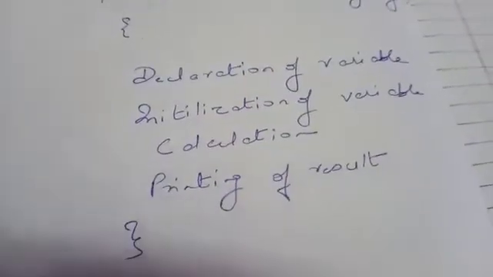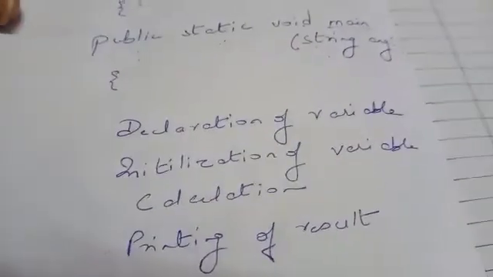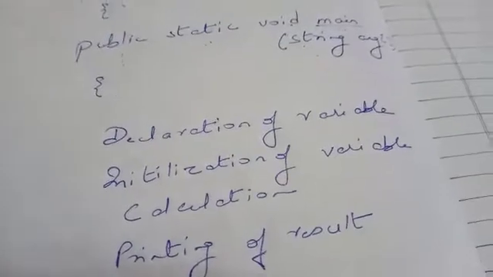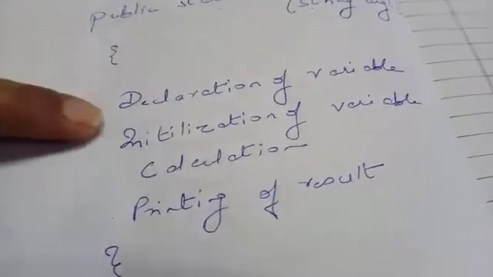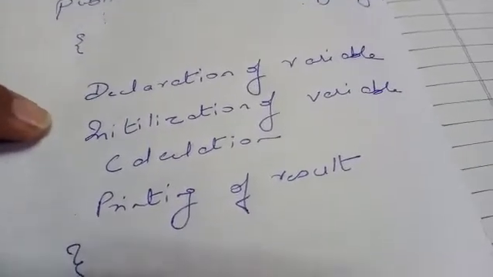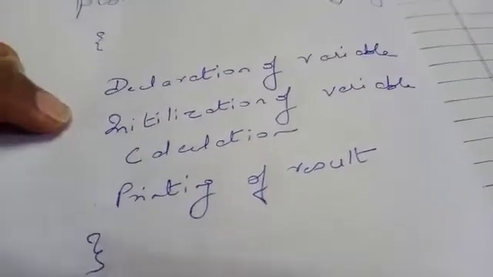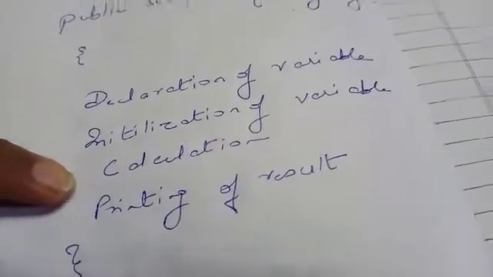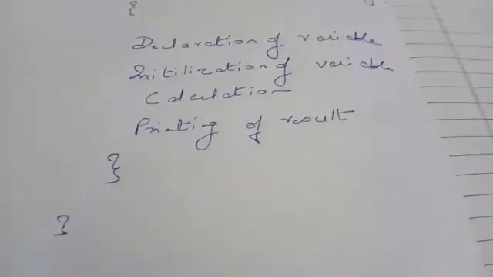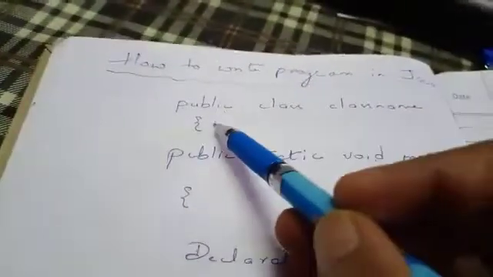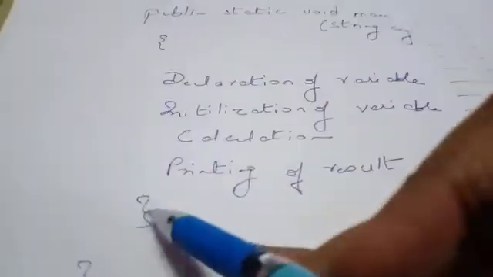The next line is the declaration of variables. Here we will declare all those variables which we will use in our program. In the next line, we will initialize those variables. Initialize means we will give values to these variables. After that, we will do the calculation. Then we will print the result on the screen, and then the closing brace. As we have opened two braces, we will close two braces. Okay.